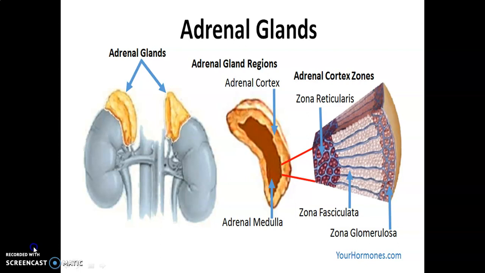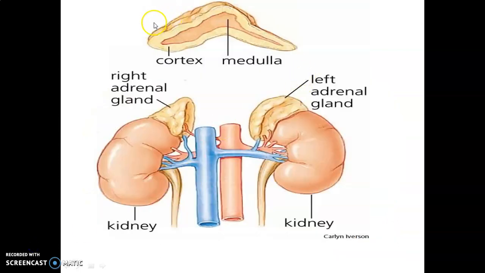Okay, children. Then about adrenal medulla. See here you can see cortex and medulla. We discussed about cortex already. And medulla secretes two hormones, adrenaline and noradrenaline, epinephrine and norepinephrine respectively, and these are commonly called catecholamines.